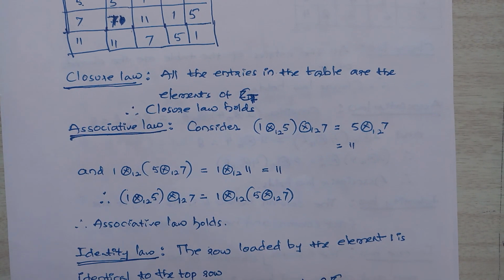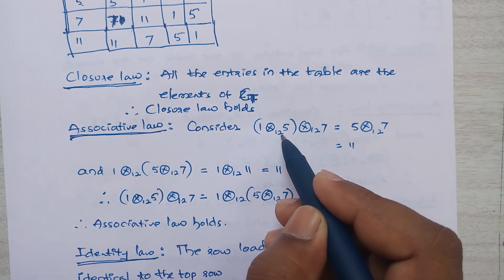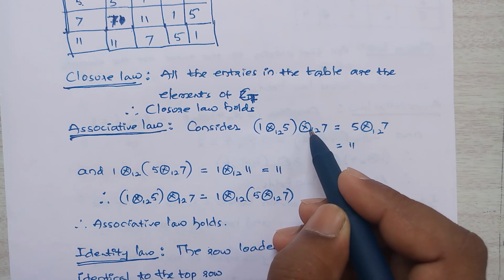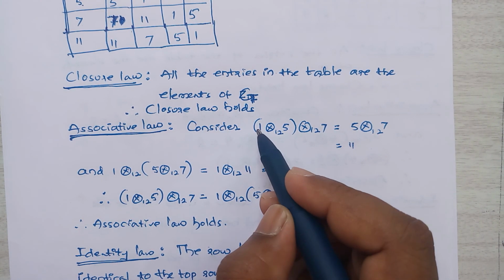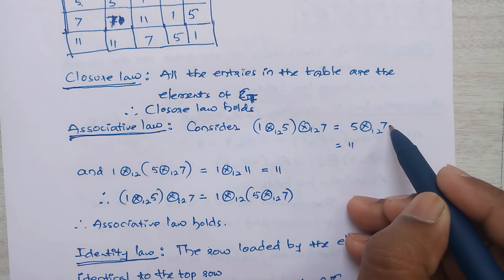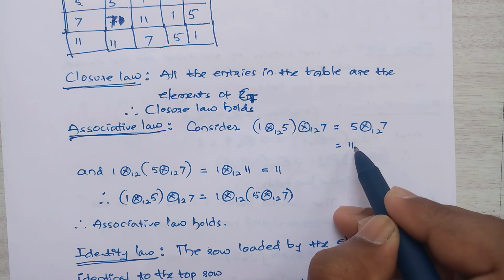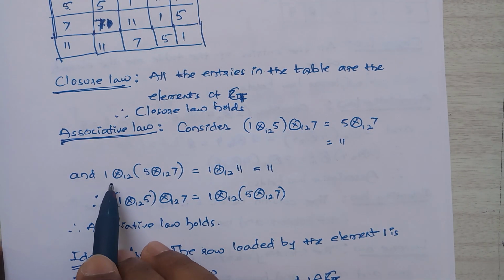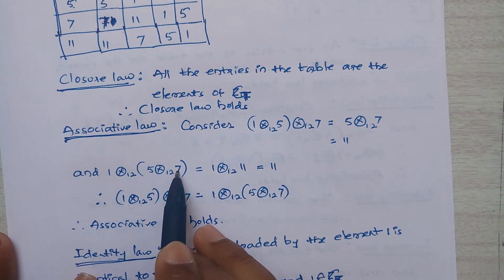Now the associative law. Here I consider 1 multiplication modulo 12 into 5 multiplication modulo 12 7. This is 1 into 5, which is 5, then 5 multiplication modulo 12 7: 7 5s are 35, divided by 12, 12 2s are 24, remaining term is 11. In this case also, 1 multiplication modulo 12, 5 multiplication modulo 12, 7.